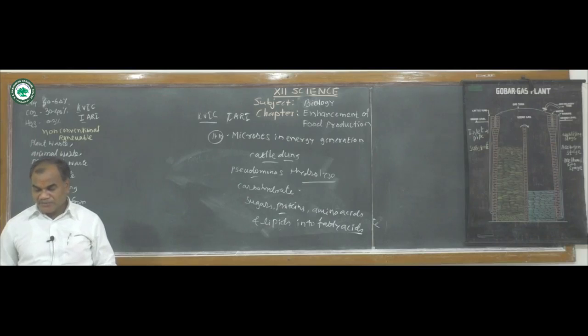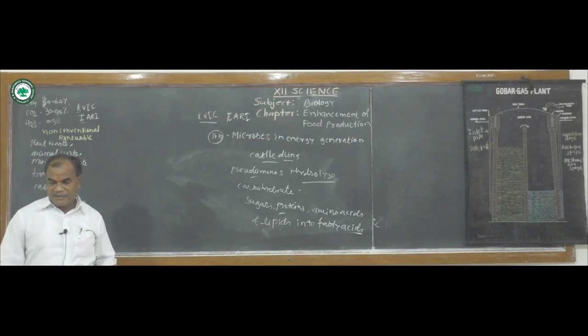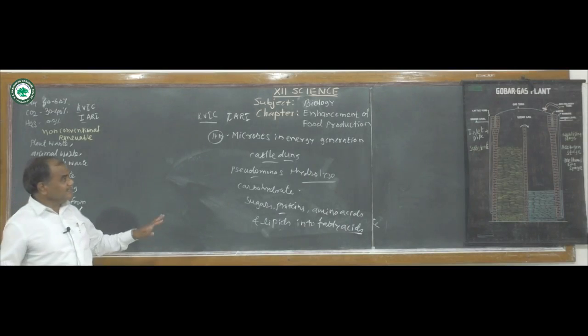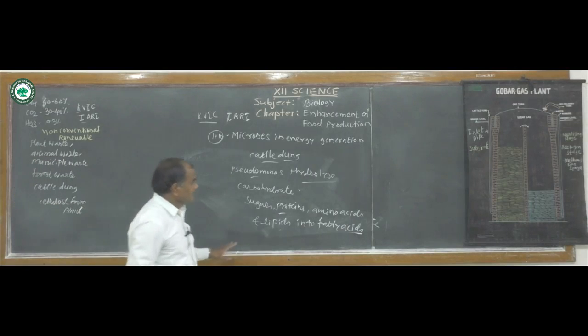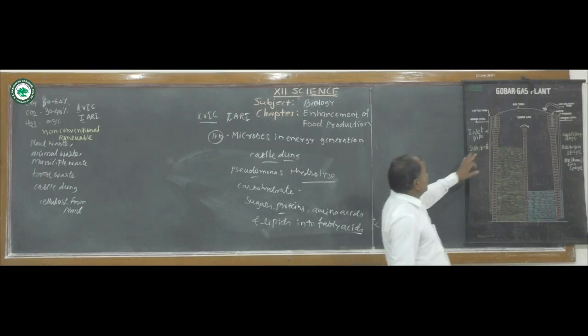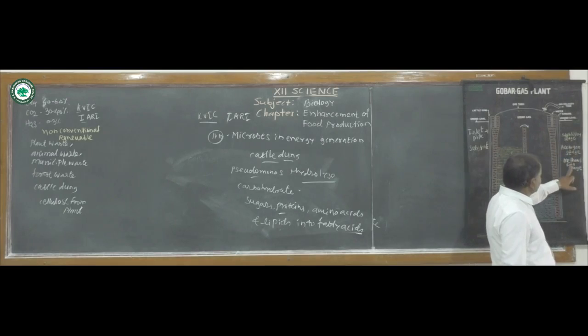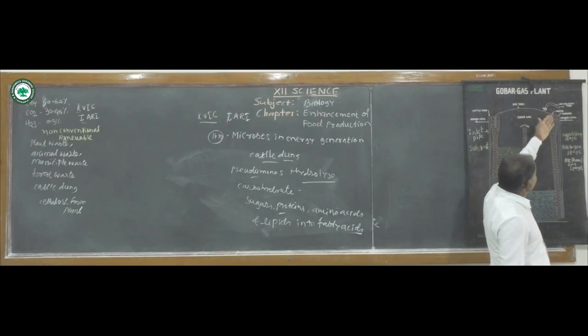So in these three steps in gobar gas plants, solubilization, acidogenesis and methanogenesis, methane gas will be produced.